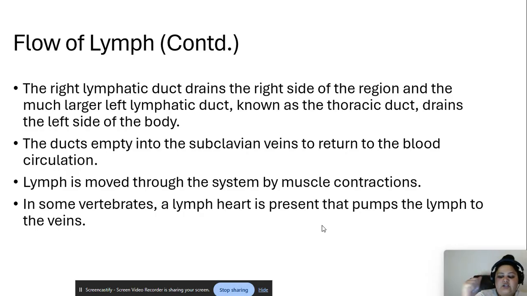This is exactly why, when someone has thrombosis in any part and muscle contraction ends, their foot gets swollen, their legs get swollen, they have lymphedema, because the muscle contraction is not taking place, the blood circulation is not taking place, which means the lymph is not going back to the heart. So that's why the lymph is moved through the system by muscle contractions. In some vertebrates, a lymph heart is present that pumps the lymph to the veins.